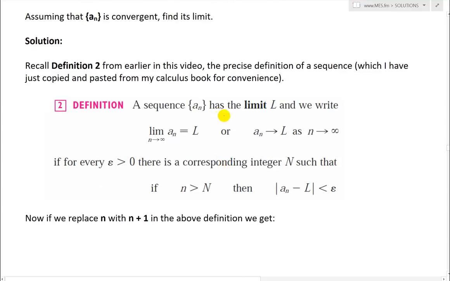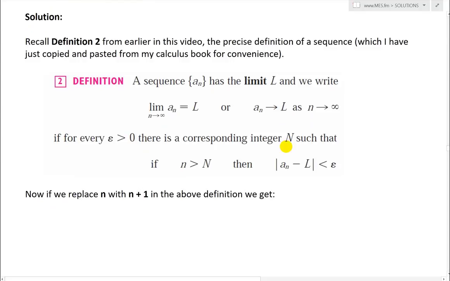Definition 2: a sequence a_n has a limit L, and we write the limit as n approaches infinity of a_n equals L, or we could write a_n approaches L as n approaches infinity, if for every number epsilon greater than 0, there is a corresponding integer capital N such that if n is greater than capital N, then the absolute value of a_n minus L, the difference between the sequence and the limit, is less than epsilon. So in other words, we can make this extremely small because this is for every epsilon greater than 0.